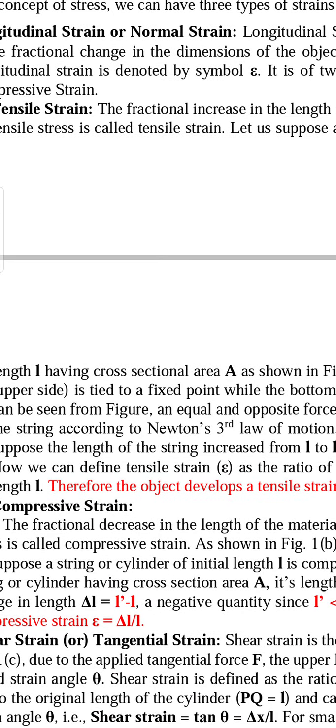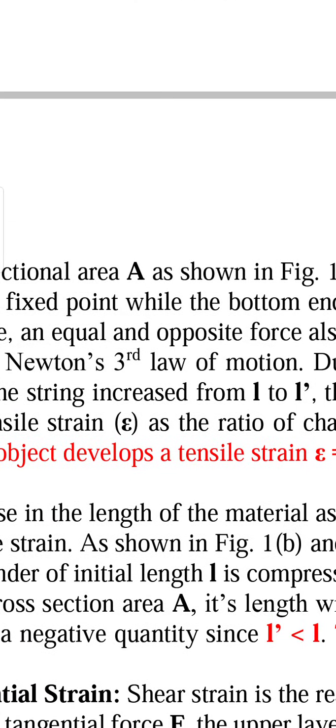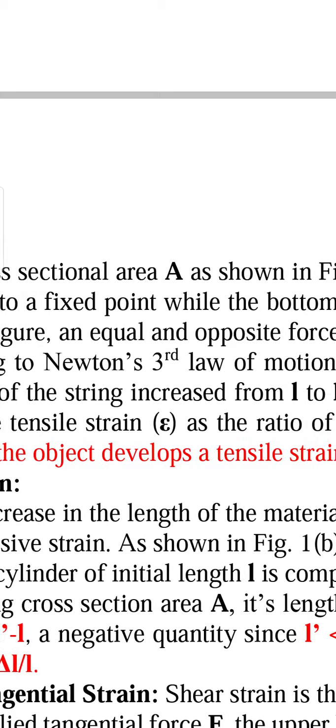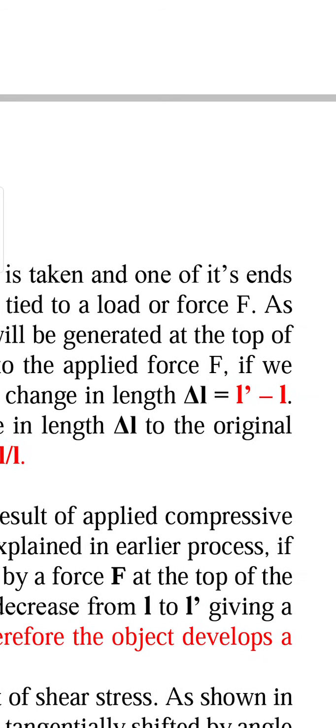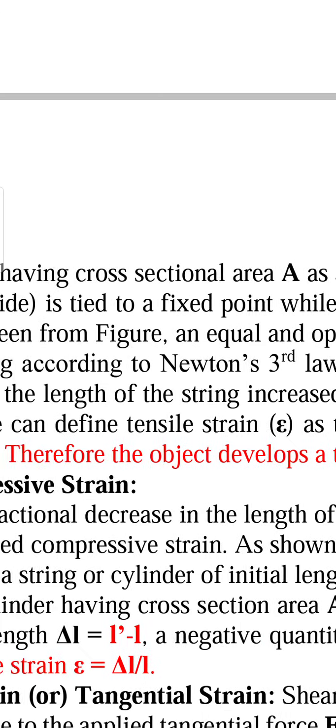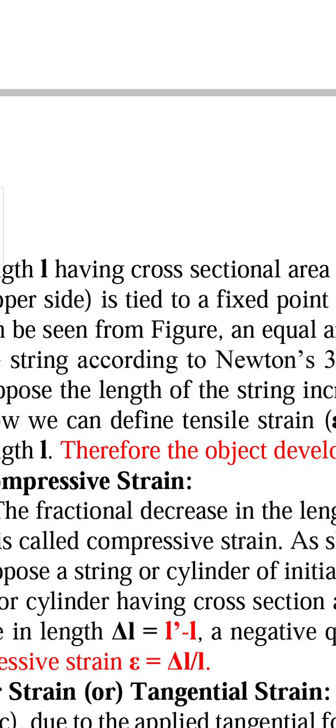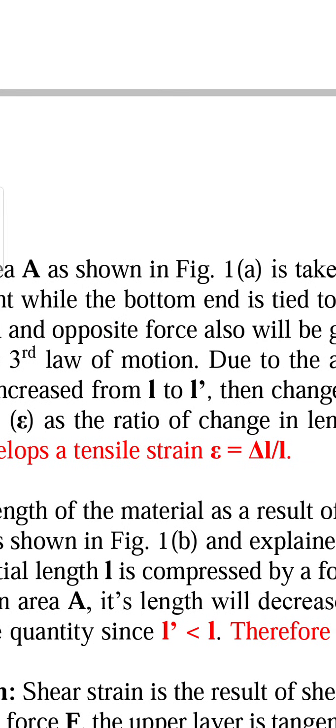So that is what we have said here. So tensile strain is the ratio of change in length delta L to the original length L. Therefore the object develops a tensile strain epsilon equal to delta L by L.